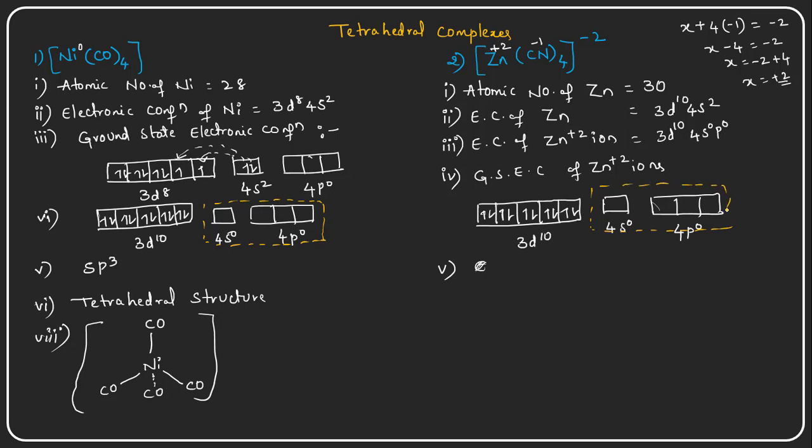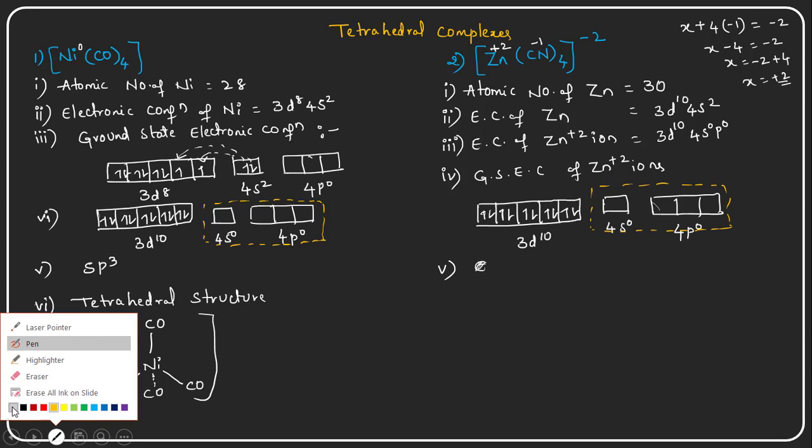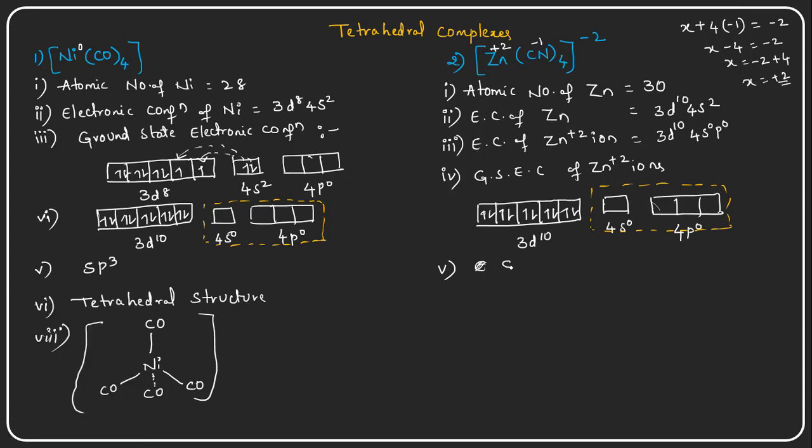By merging of this 1s and 3p, the hybridization is sp3, and for sp3 hybridization the structure will be tetrahedral.